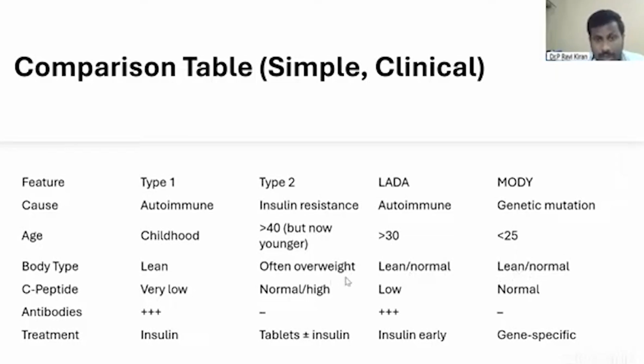C-peptide levels: very low in type 1. Type 1 and LADA present very similarly, but the intensity is different. C-peptide is very low in type 1, low in LADA, normal or high in type 2, and normal in MODY. Antibodies are present in type 1 and LADA, whereas negative in type 2 and MODY. Treatment: insulin, early insulin, tablets with insulin, and gene specific. If it is MODY type 2, there is no treatment. If it is MODY 3, sulfonylureas.